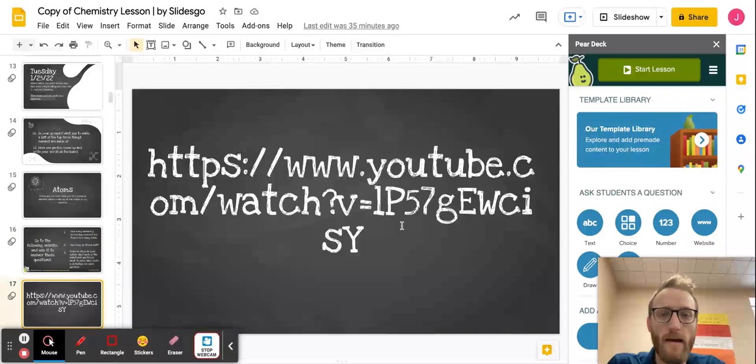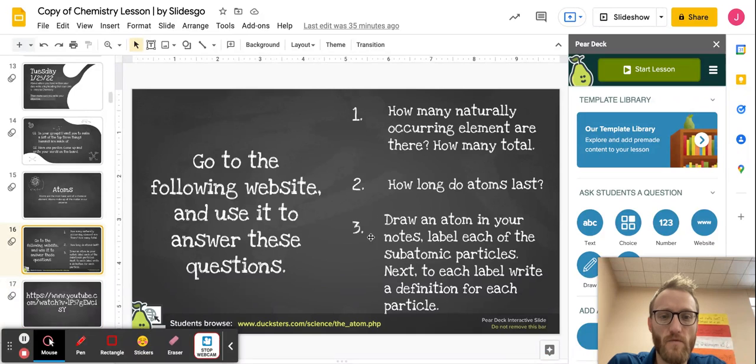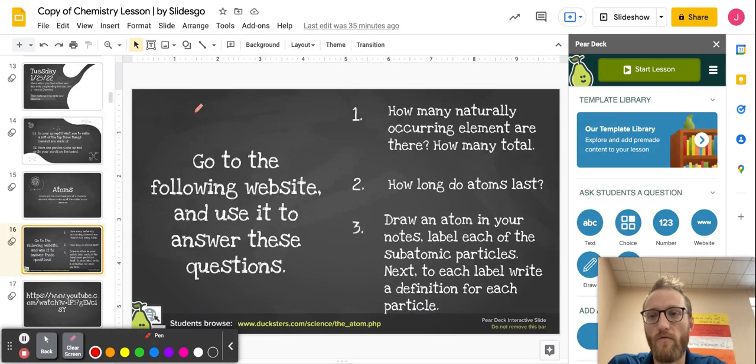And then this one, we want to draw molecules. So what the second part says is, for each label, write the definition for each particle. So as you draw this, you guys have seen this before. So we have our nucleus. And in our nucleus, we know we have our protons and our neutrons. And then usually we see some sort of diagram with the electrons orbiting, not exactly correct, but we have electrons around the outside. And then you're going to label it, and you're going to say something like, okay, these are proton.